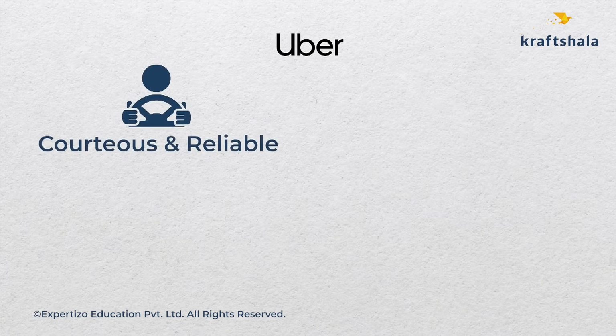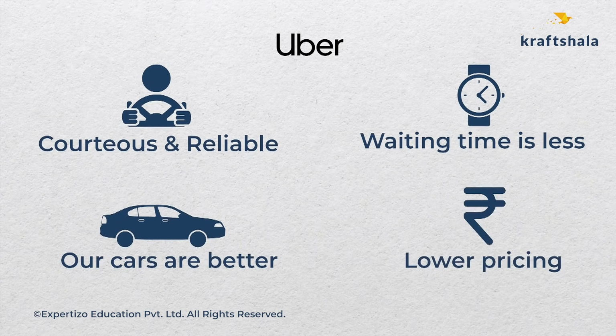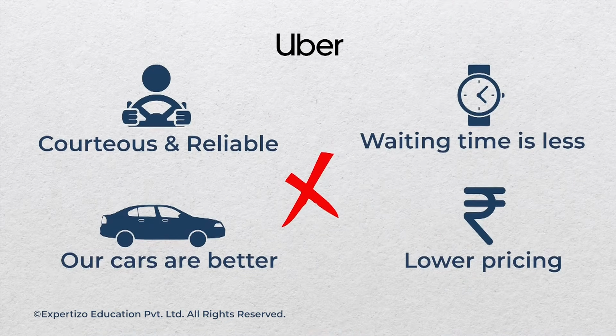Like for example, if Uber could make a promise that, look, our drivers are much more courteous, perhaps they're more reliable, perhaps the waiting time is less, perhaps our cars are better, perhaps the pricing of our products is lower, then you could make a rational case that, look, these are the reasons why you should prefer Uber over Ola, and that's when you can clearly conclude that they're going after users who are not using Uber but are using Ola right now. But none of those reasons are really getting captured here. So it's a reasonable conclusion to make here that brand penetration is also not likely to be the core objective here.